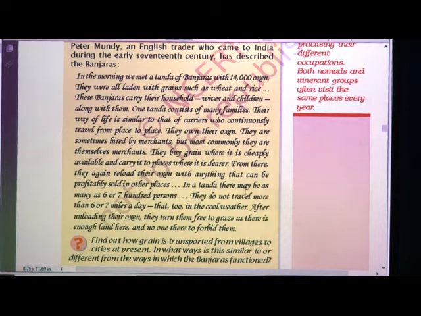In a Tanda, there may be as many as 600 or 700 persons. They do not travel more than 6 or 7 miles a day, that too in cool weather. After unloading their oxen, they turn them free to graze, as there is enough land here and no one there to forbid them, to stop them, that is.